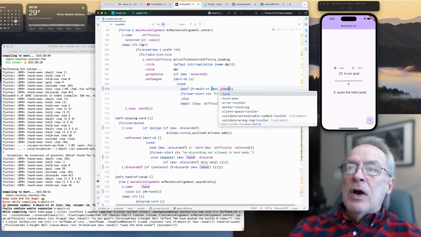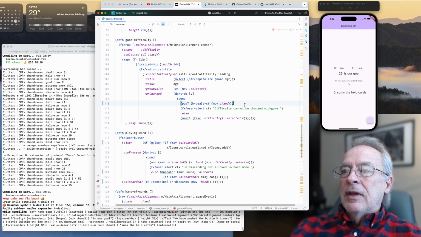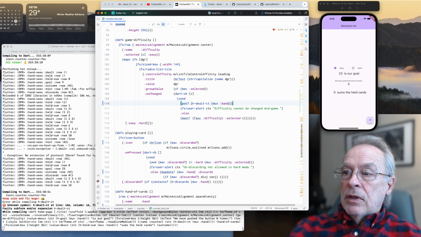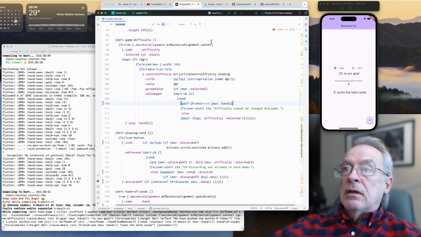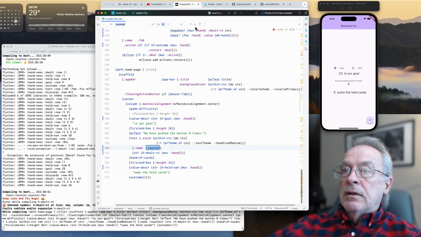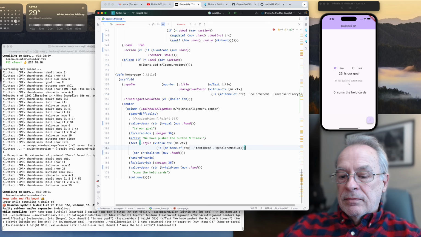So now we're kind of used to saying MUV hand. I'm going to check that I can go up. Yay, where am I? I'm in the game difficulty. Oh, the game difficulty. Wow. Which makes me think there are more of these. What was I looking for? The counter. Counter. There's one. Right? Let's find it. So do I need this name? I don't need this name. As a matter of fact, if I didn't have this name, here's a trick. By taking stuff out, you find out more bugs.